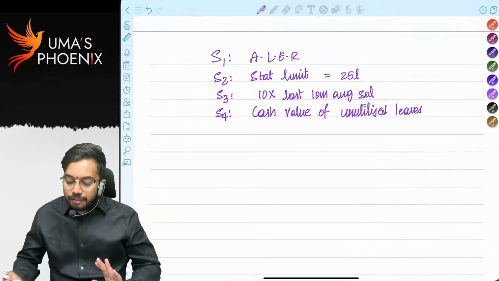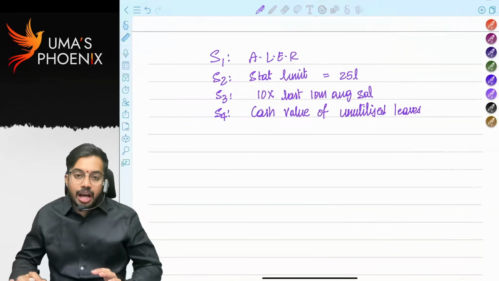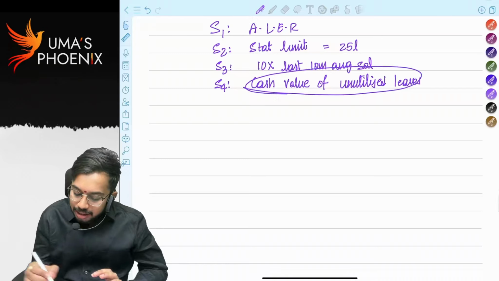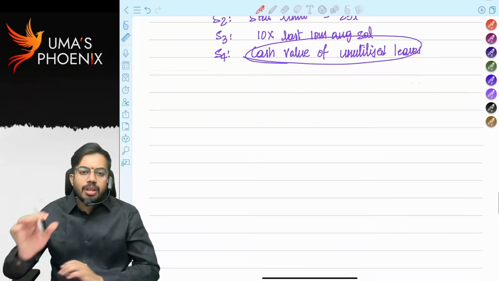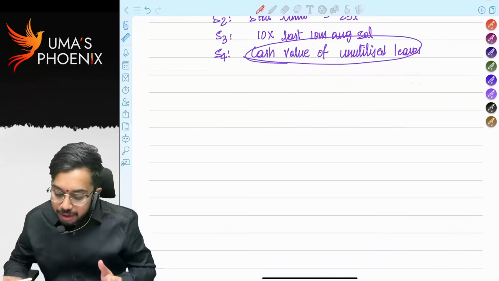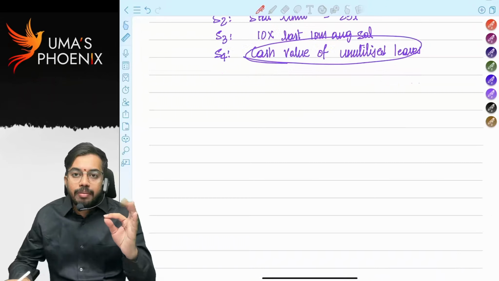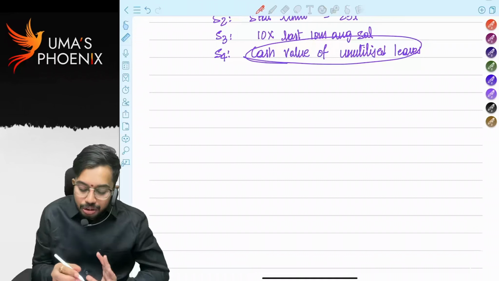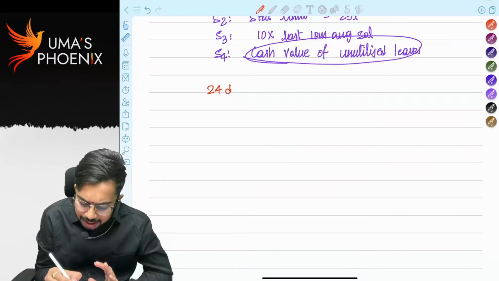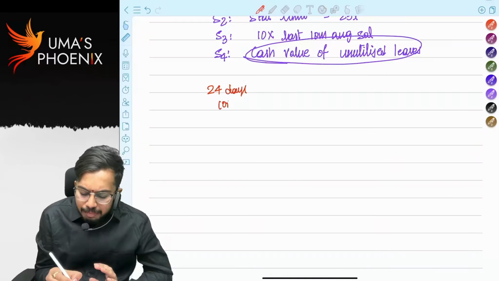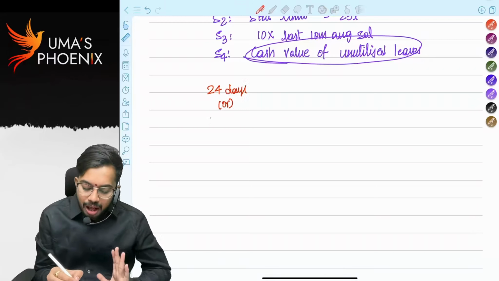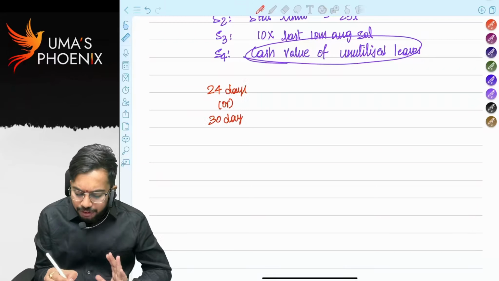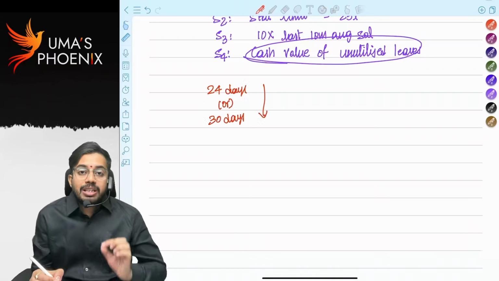The cash value of unutilized leaves at the time of retirement. So how to calculate this? That is the task. There are some steps. Listen to me. Now we have to consider maximum leaves allowed as per the organization. In Infosys, for example, maximum leaves allowed in a year are 24 leaves. So we have to consider 24 days. As per the Income Tax Act, maximum leaves allowed are 30 days. Out of these two, we need to consider whichever is lower.